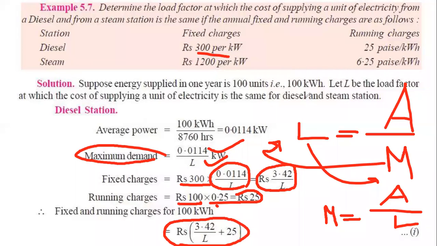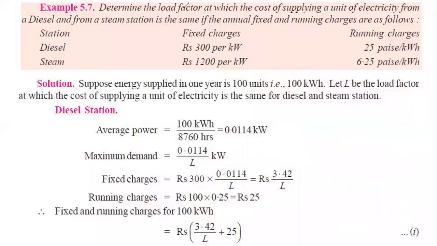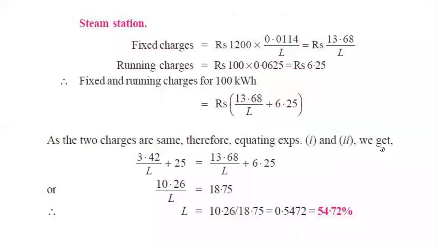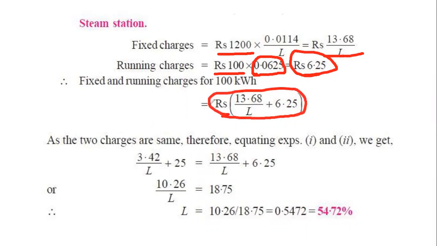Now we will calculate for the steam station. Similarly, in the steam station, my student, it will be just multiplication. We already found the maximum demand. We multiply by the 1200 that is given. We get this fixed cost, and the running rate of 6.25 for the steam station. So you multiply 100 with 6.25. If we sum this fixed and running cost, we get the total for the steam station.